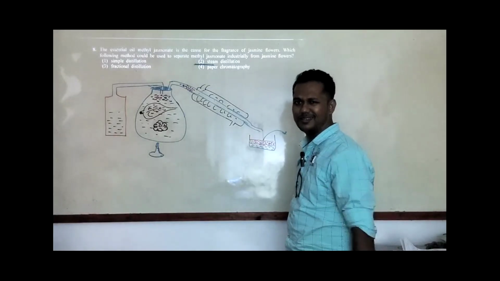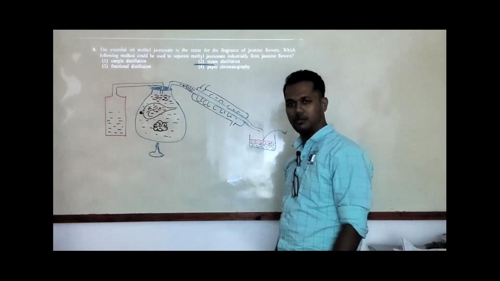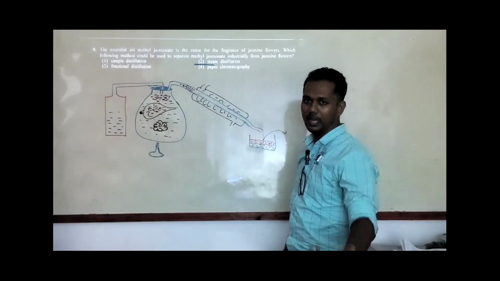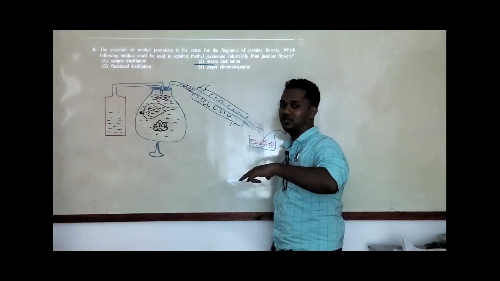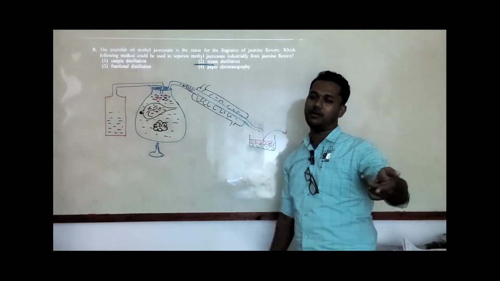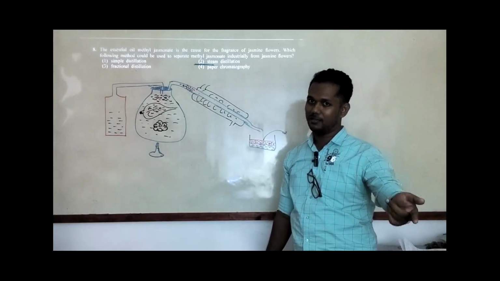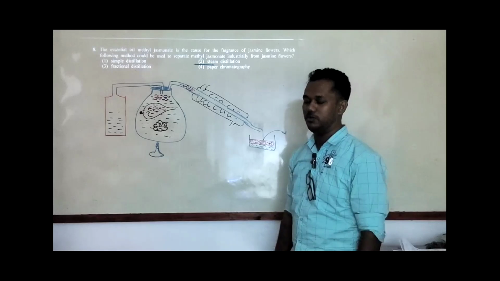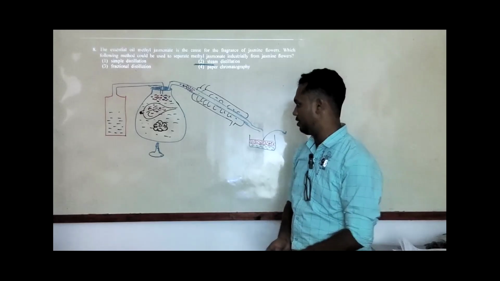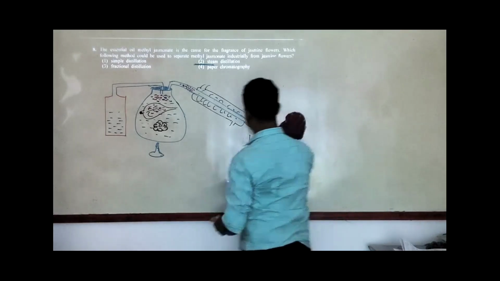Some extraction method is possible in next year's exam as well. So those who are watching this video and waiting for next year's examination, today go and refer to this part, it will be very important for you guys. Okay, right?